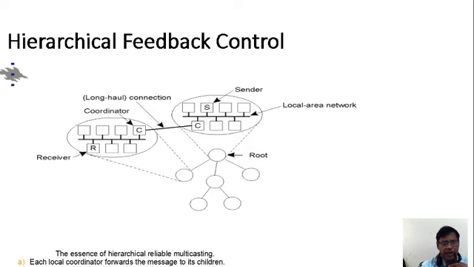Here we can see the hierarchical feedback control, and how the packets are transmitting from sender to receiver. The essence of hierarchical reliable multicasting is that the local coordinator forwards the message to its children, and the local coordinator handles transmission requests.